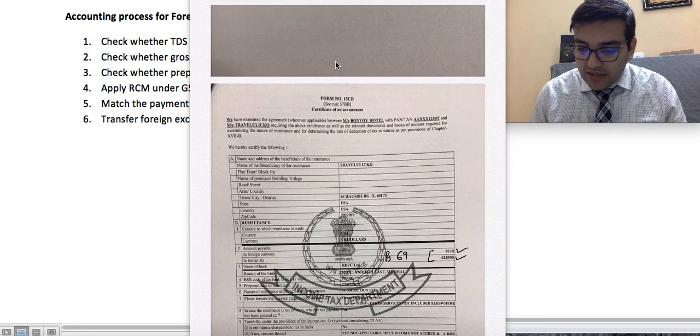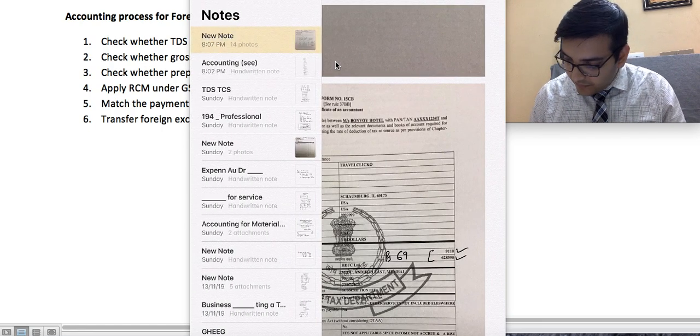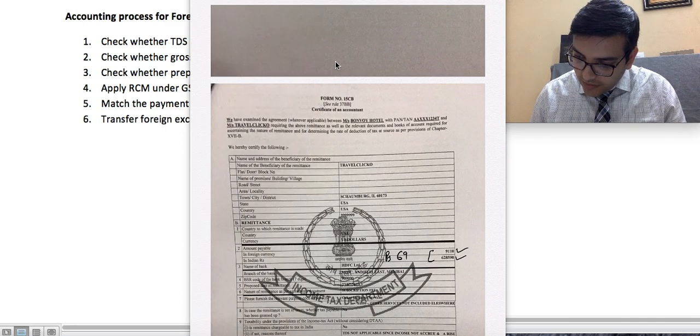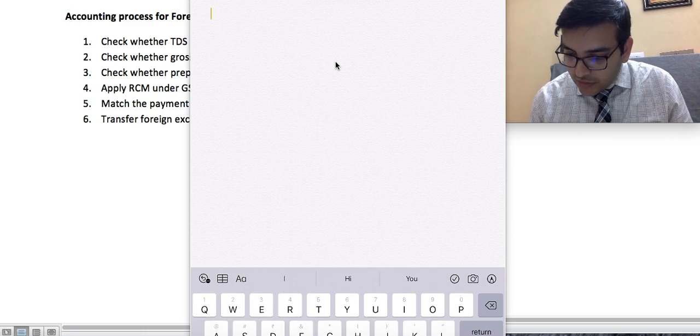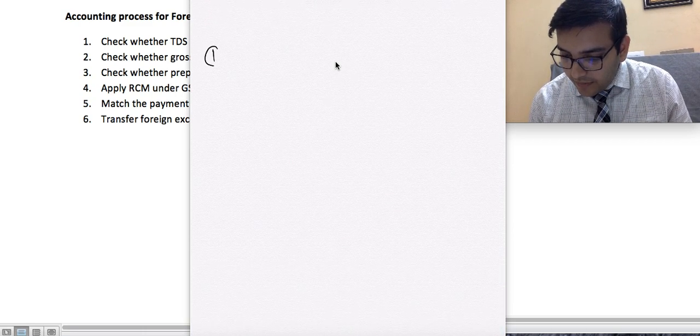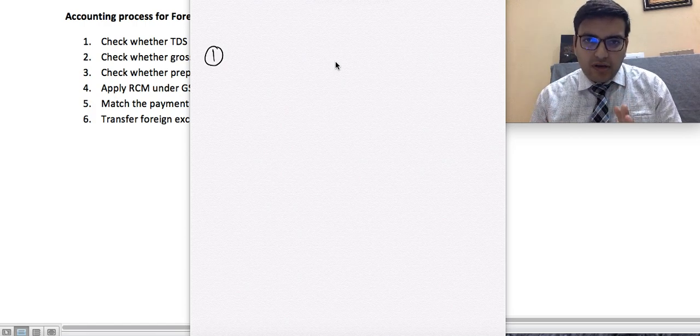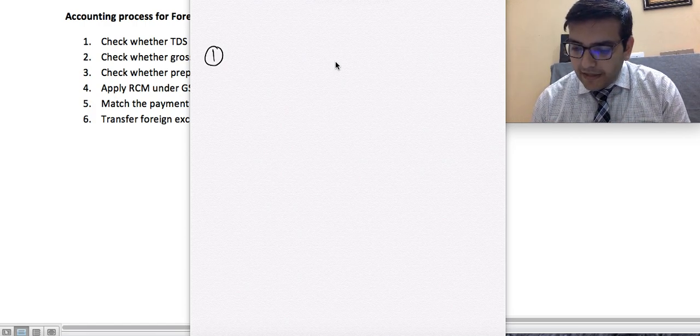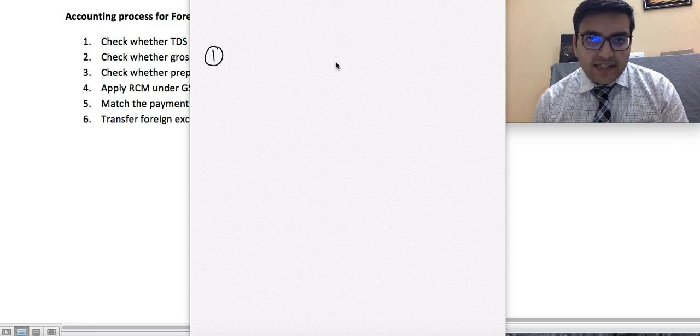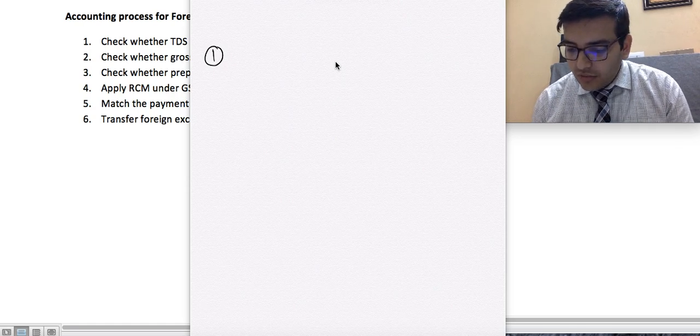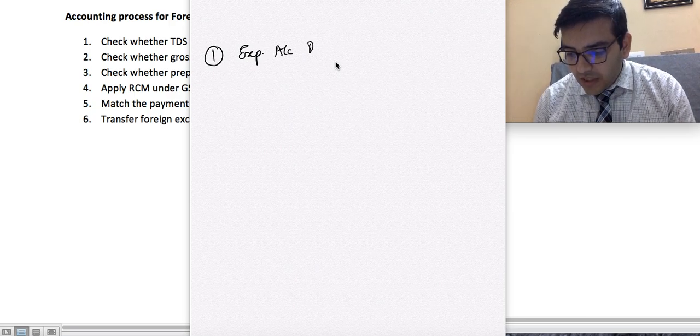So let us start accounting. Let's take a new one. So what will be the accounting entries? First of all, we will go for a club entry. There's no TDS in this case. Otherwise, I will write a club entry and put the amount as 0. So this is an expense, so expense account debit. Do we have a prepaid? Yes. So prepaid account debit.